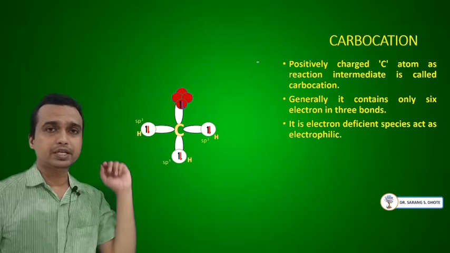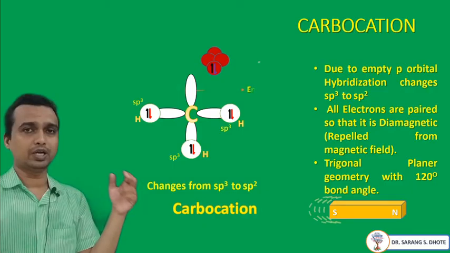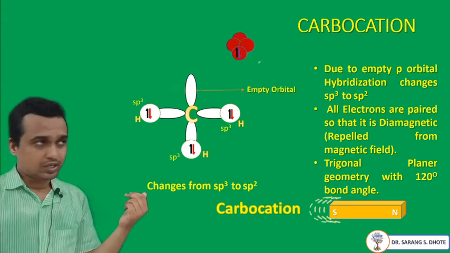Now, carbocation is the most important topic, and many questions come from this. What are the carbocation properties? Due to the empty p orbital, the hybridization state is sp2. Next, all electrons are paired, so the carbocation is diamagnetic in nature.